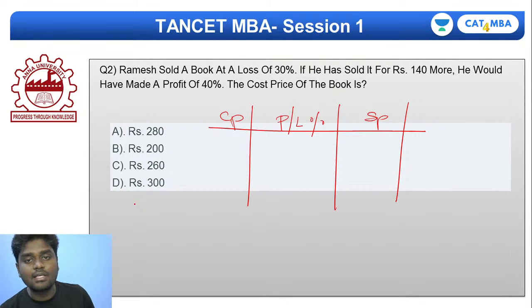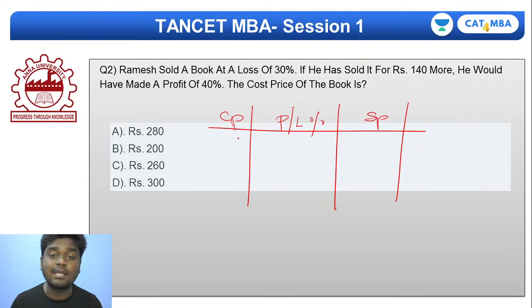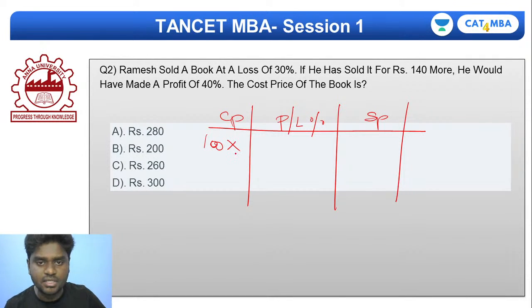I don't know exactly what is the cost price of the given book, so I'll just go for an assumption. I'll assume the cost price of the given book to be 100x. Let's say if the book costs 400 rupees, definitely it's a multiple of 100, no? So it will be 100 into x. X I don't know, so x is what I will be finding.